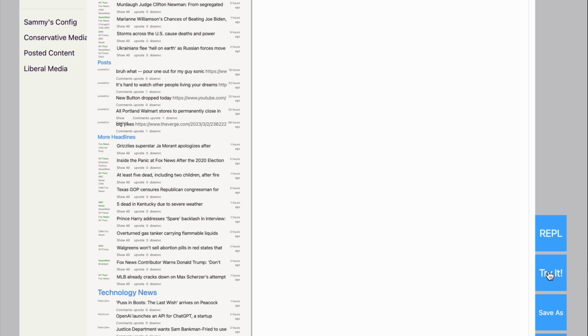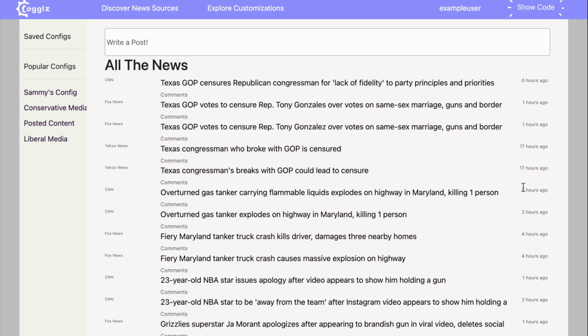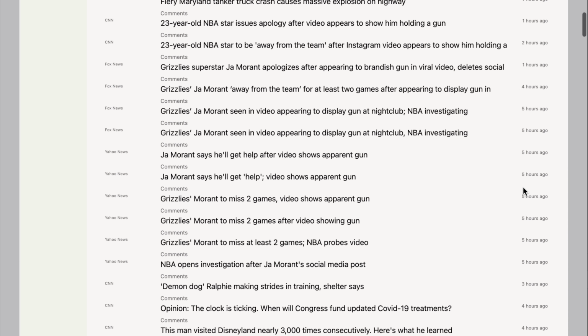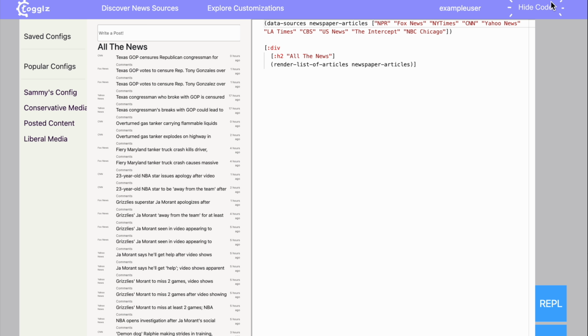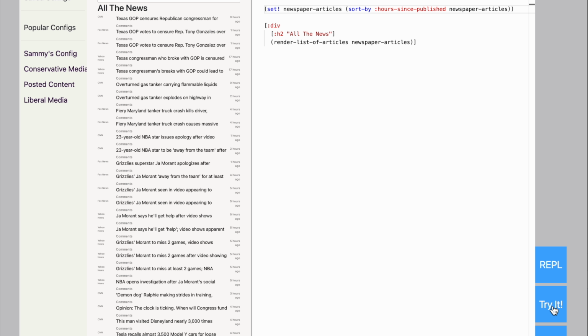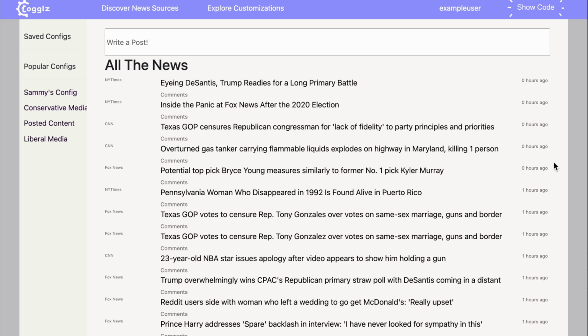If I go ahead and try this, I can see we have the text followed by all the news articles. But already we can see that that's too much info and it's hard to get a handle on. When we see our feed, it's just this unorganized mess of stuff. So how do we make it better? Let's start by sorting the articles so that the most recent ones come first. And so if we sort by most recent, we see this neatly ordered list of news.